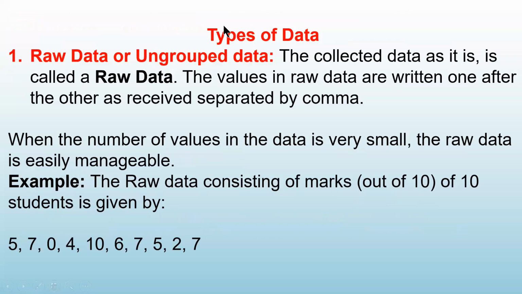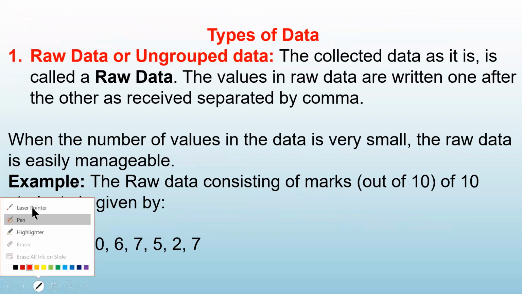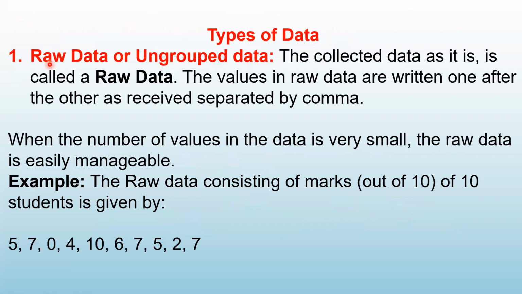Now let us begin with types of data. This also we have done, but quickly we will revise. See, there are two types of data. One is called raw data, which is also called ungrouped data, and the second one is grouped data. Now, what is the meaning of raw data? The collected data as it is is called raw data.